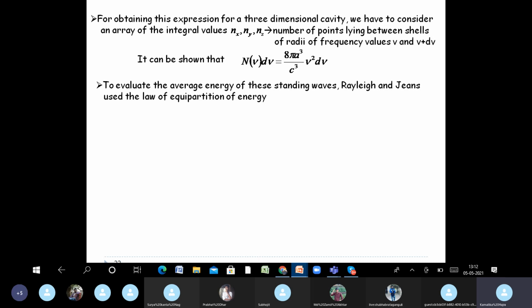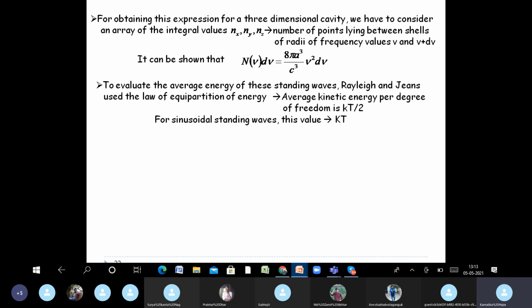We want the value of energy. We want the energy distribution, right? So what do we do? Rayleigh and Jeans use the law of equipartition of energy. Remember, for gas particles confined within a chamber, we use the law of equipartition of energy. Energy is divided amongst the degrees of freedom, and the average energy for each degree of freedom is kT by 2. Okay. For sinusoidal standing waves, this value comes out to be kT, where k is Boltzmann constant.